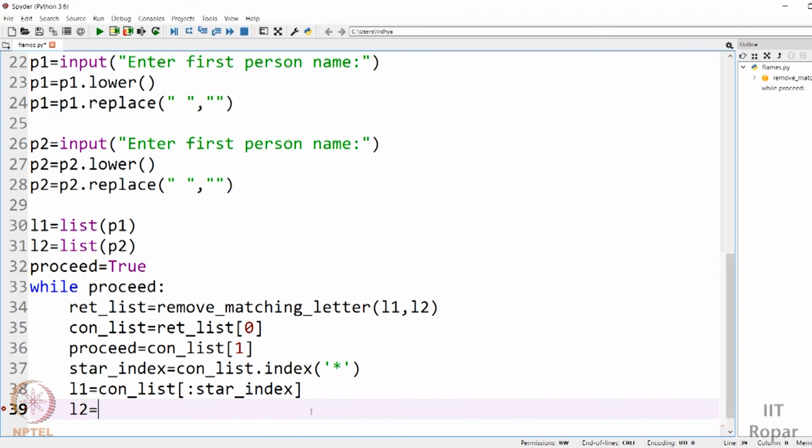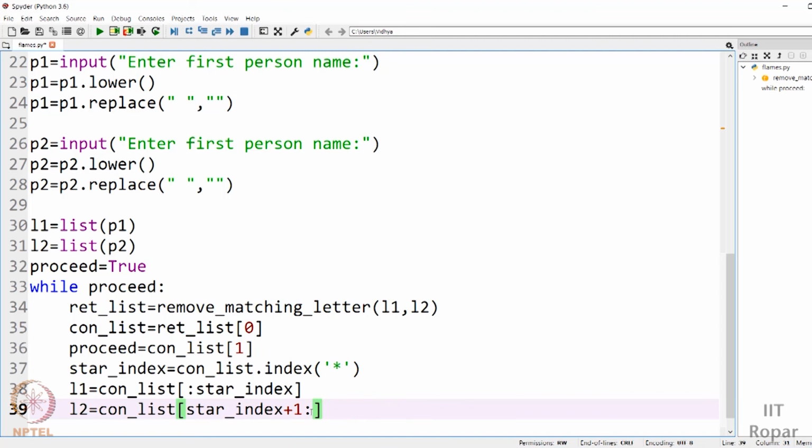So I should say star index + 1, the next place where my next slicing should start. So star index + 1 is the starting index here, and till the end, the default value, is taken. So till the end will be considered. So 2 slices have been made. This is why we had concatenated the list. Like this is the name you wanted and this is the name you wanted.